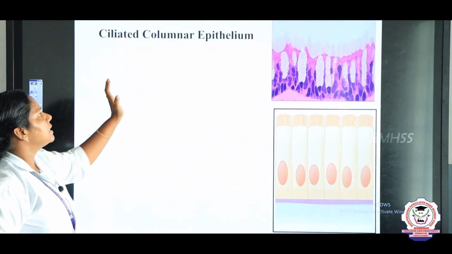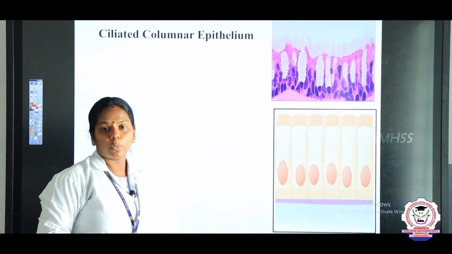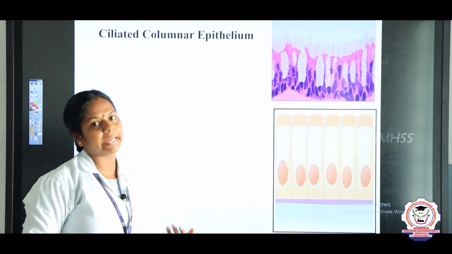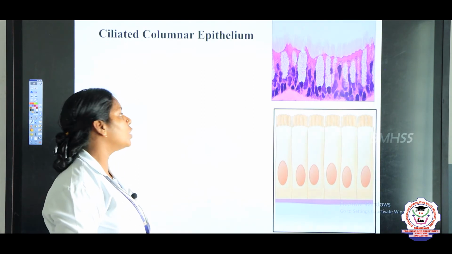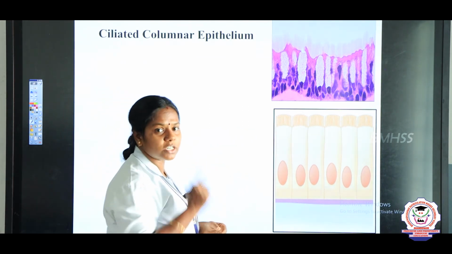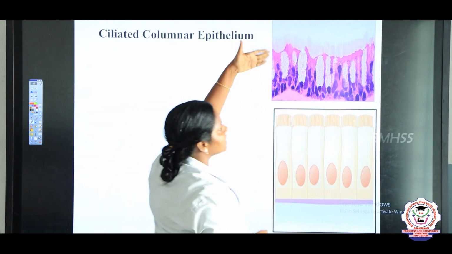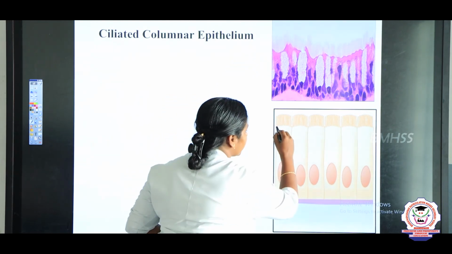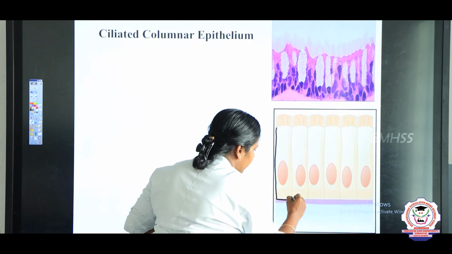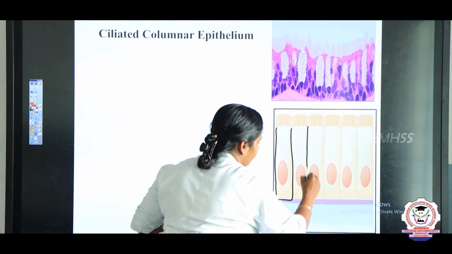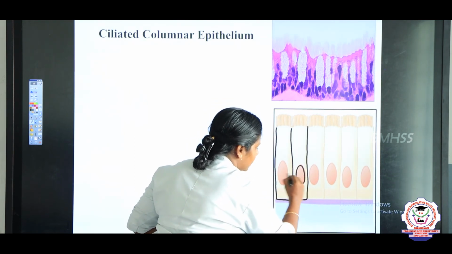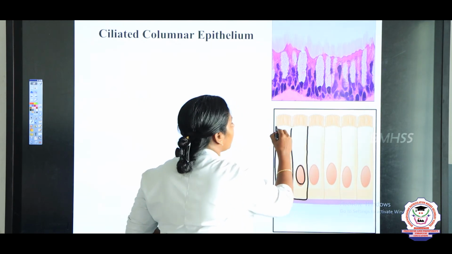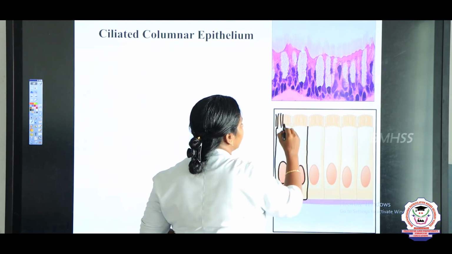Next, the columnar epithelium is again divided into two: ciliated and non-ciliated. Ciliated means small hair-like projections. This is the microscopic image of the ciliated epithelium, children. Here you can see the columnar cells with the basal nuclei, and above it you can see many ciliary processes.